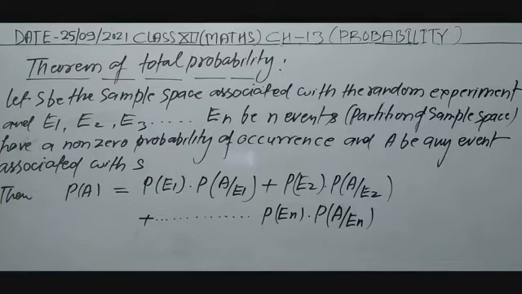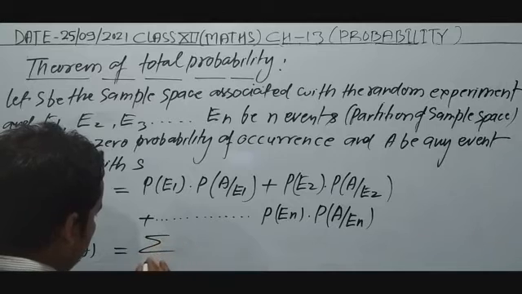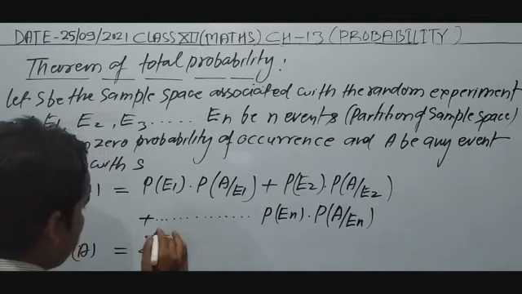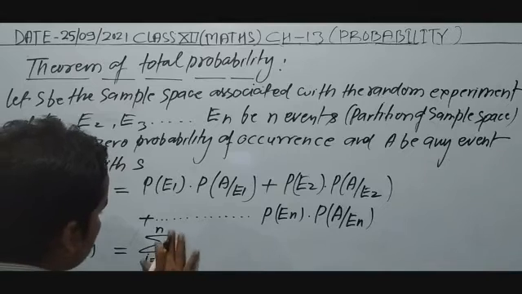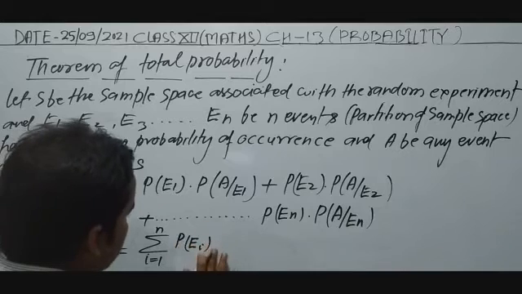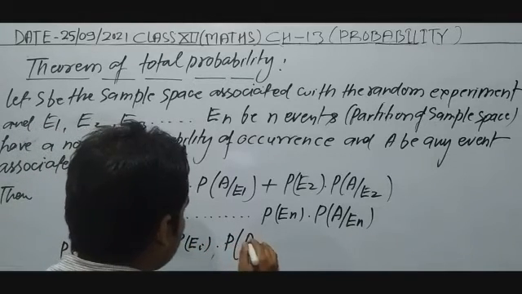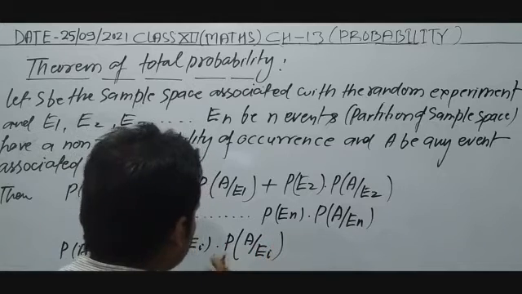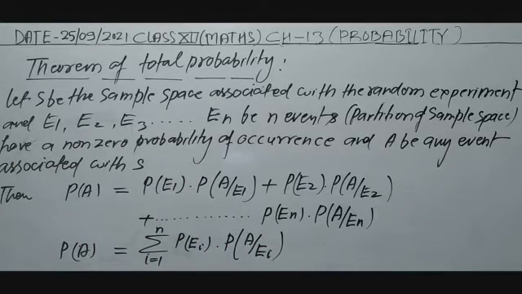Now this one we can write in sigma summation. Suppose sigma i is equal to 1 to n, P of Ei into probability of A oblique Ei.